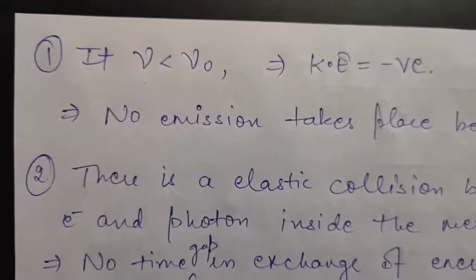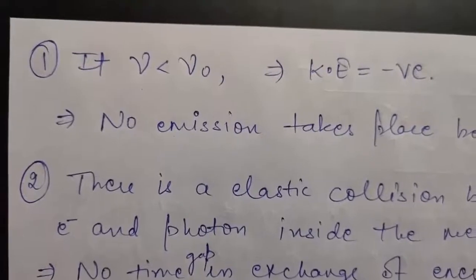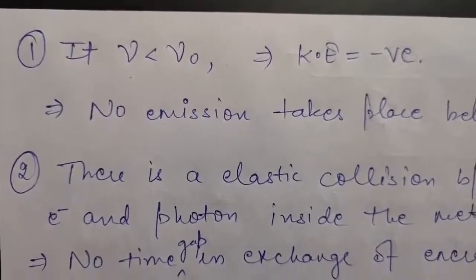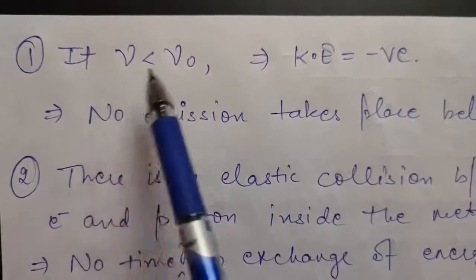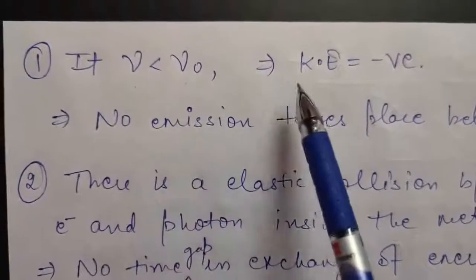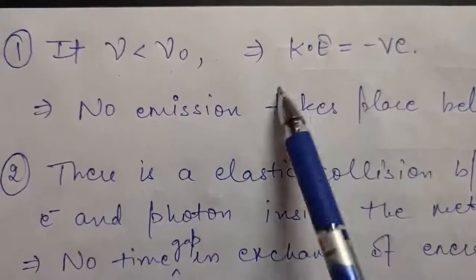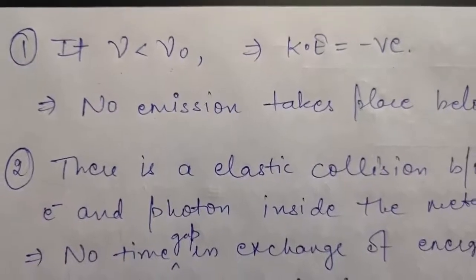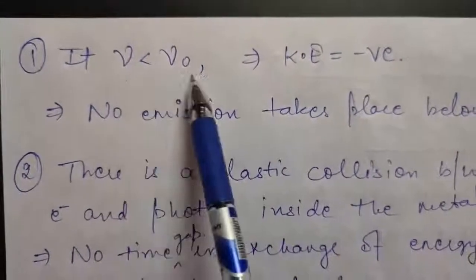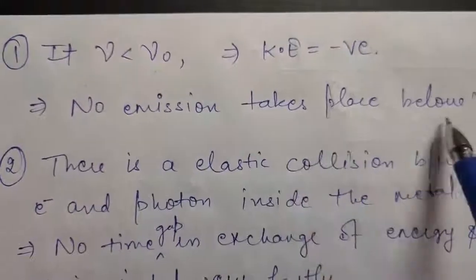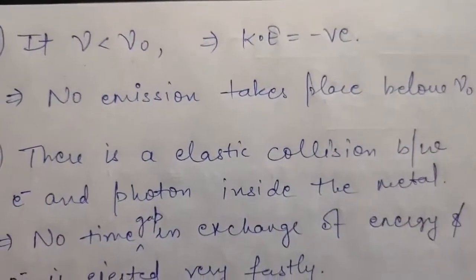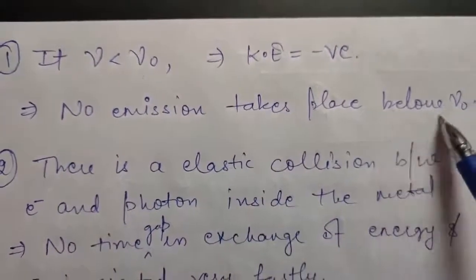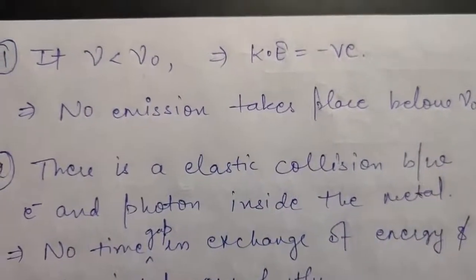So your equation is kinetic energy maximum is h nu minus h nu naught, or you can say if you take h common, that will be h times (nu minus nu naught). So if nu is less than nu naught, in that case kinetic energy will become negative. And as you know, kinetic energy is always positive, it can never be negative. That means at this condition there will be no emission of photoelectrons. So this is the explanation of the first observation, that no emission of photoelectrons takes place below threshold frequency.